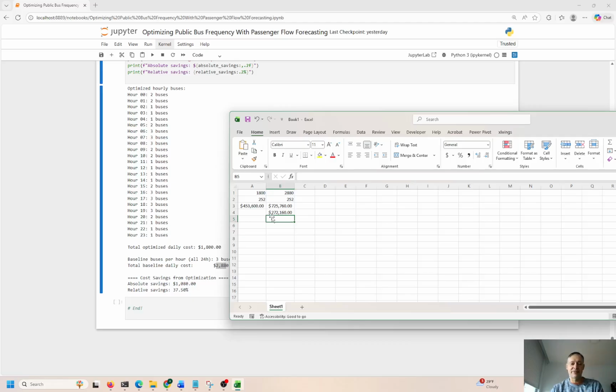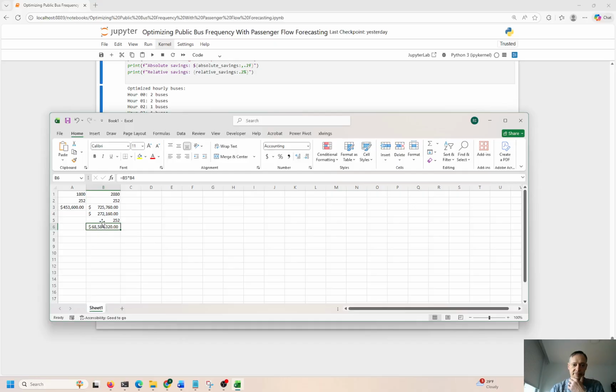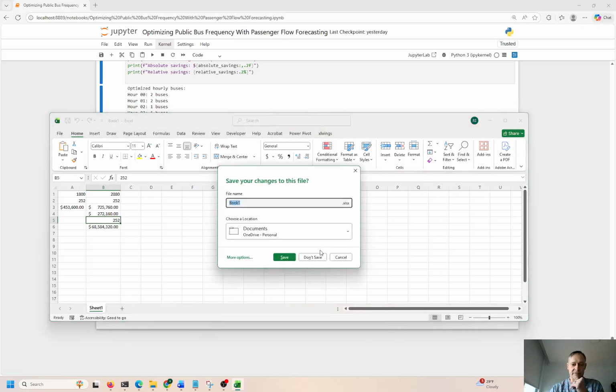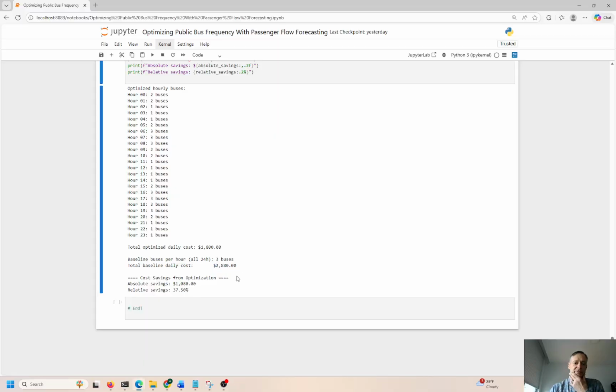If I had to guess, let me just say random number 252. It's going to be a big number, equals cost savings times the number of buses. I'm just guessing at this point. So New York City, if they optimize the schedule, can save $68 million per year. But I just made up this 252. I don't know if there's 252 buses that run around the city or not. I know there's that number of work days in here. I'm just using some simple example.